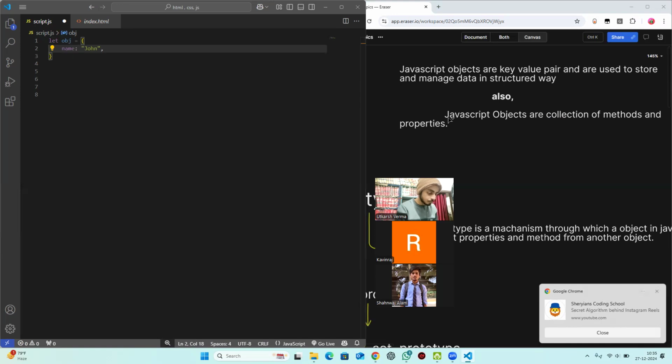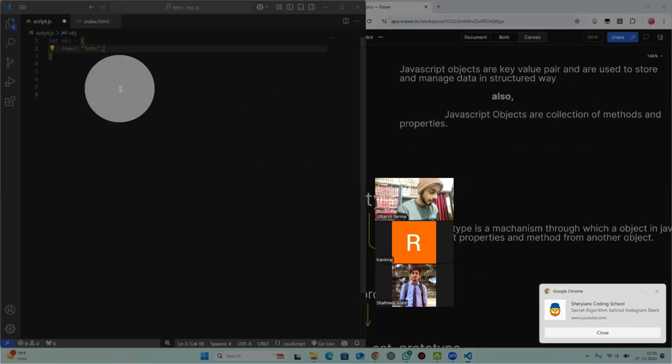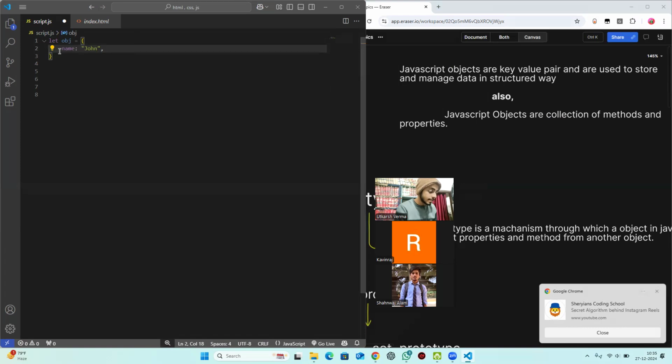Second thing is written here. JavaScript objects are a collection of methods and properties. So what are these methods and properties? It is whatever you see inside the object. If there is an object and inside that there is some key value pair, like name and John, this is known as a property. So every time you see an object and there is a key value pair, you will call that a property.